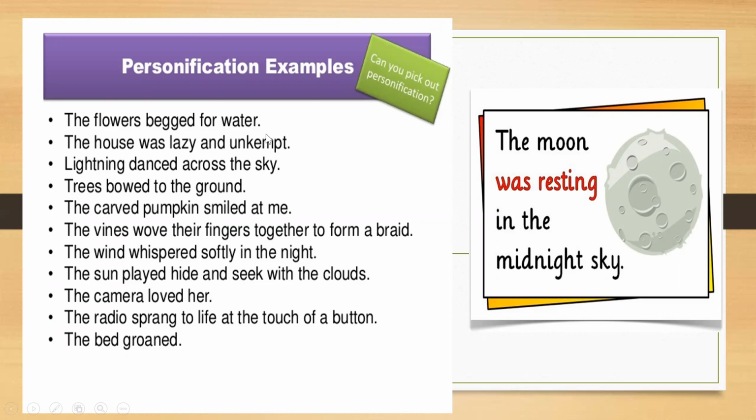The house was lazy and unkept. Lightning danced across the sky. Trees bowed to the ground. The carved pumpkin smiled at me. So they are quite humorous statements, and they make writing appealing to the reader. So these are powerful or interesting examples of personification.